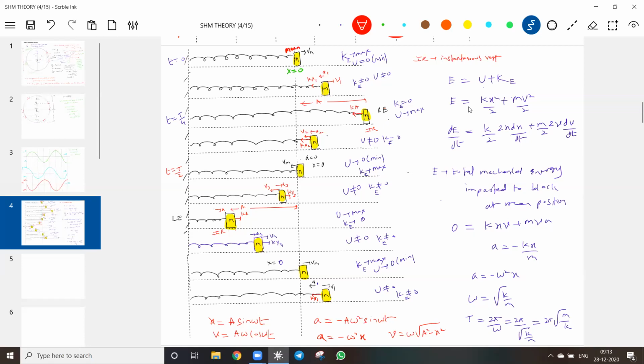What is this time? t equal to, this will be 3T by 4. I'll write it here. And again, this is t equal to capital T. I'll write it here.